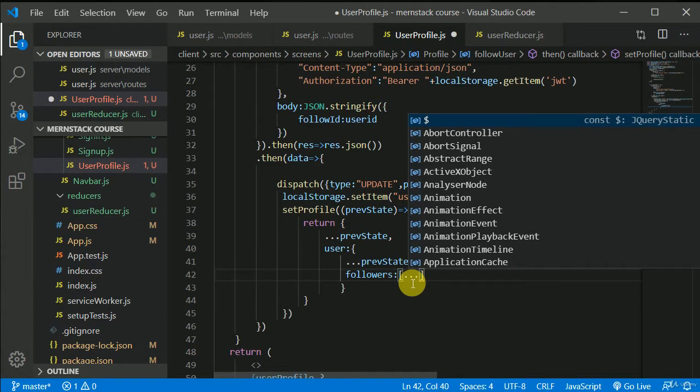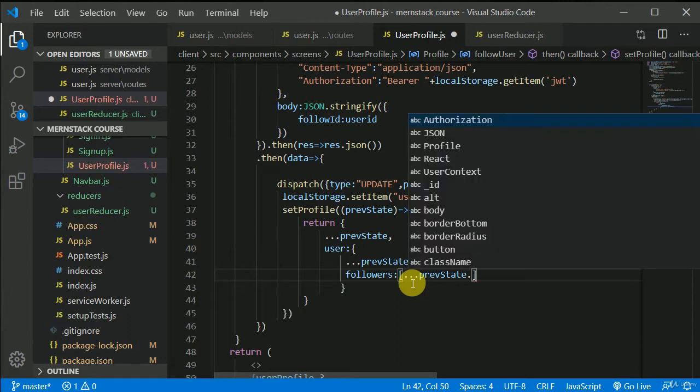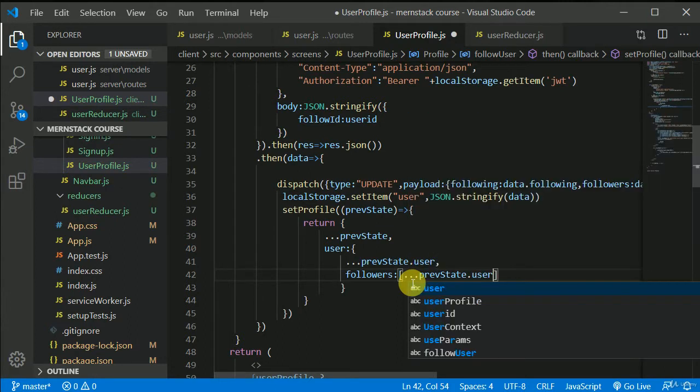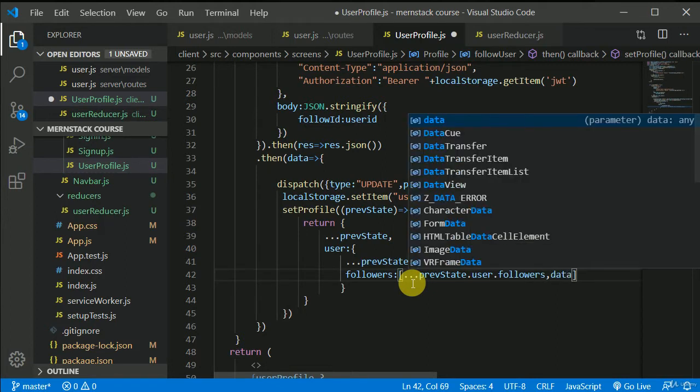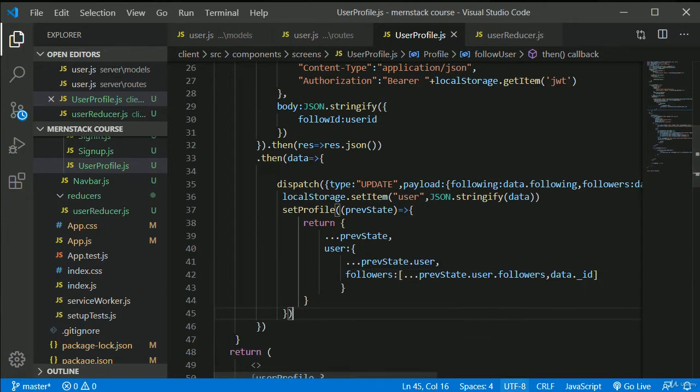developing in my mind. So again we can use this previous state, and from that I can access user, and from that I can access followers, right? And now I can append the ID of the current logged in user, right? And I can access that in the data, when I am getting a response, and in this data we have dot underscore ID. Okay, this is a very complicated logic. We need to test this out if this works or not.